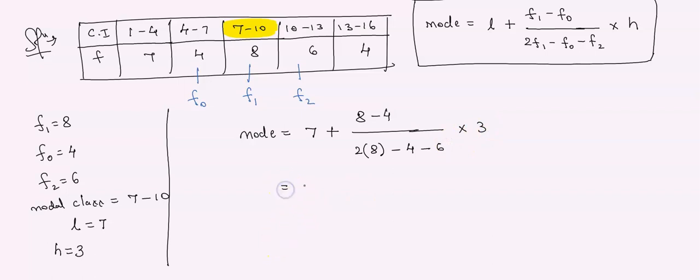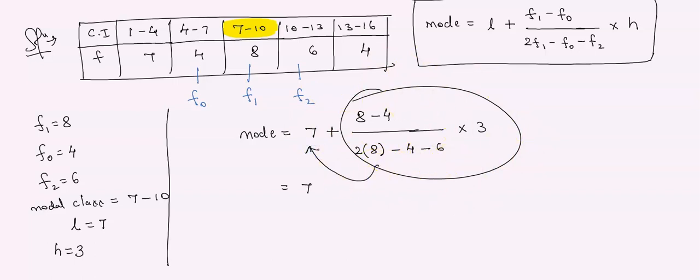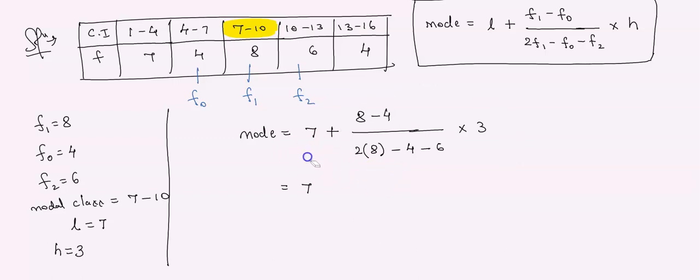You have to simplify until the last step. First solve this complete part, and whatever answer you get, add it to 7. Remember, this is the important step. Do not forget it.